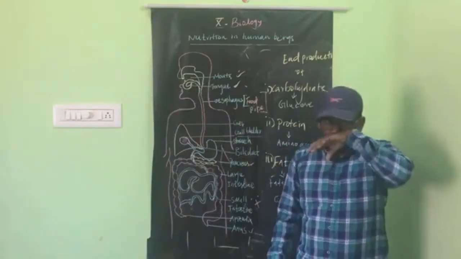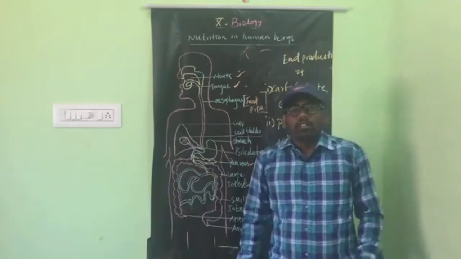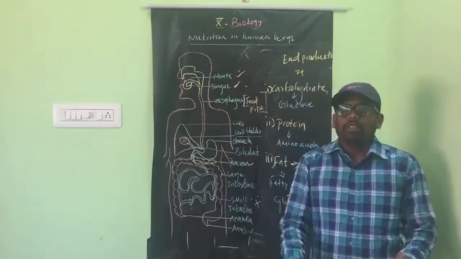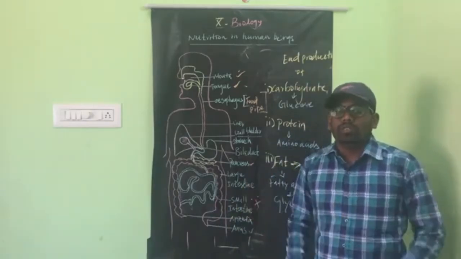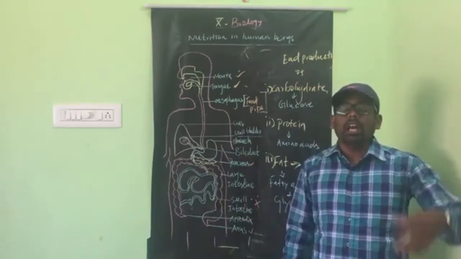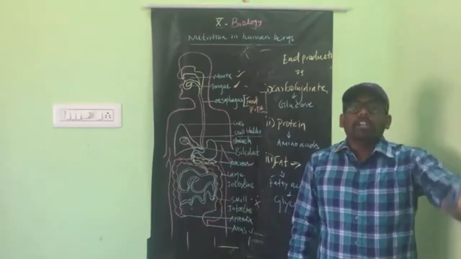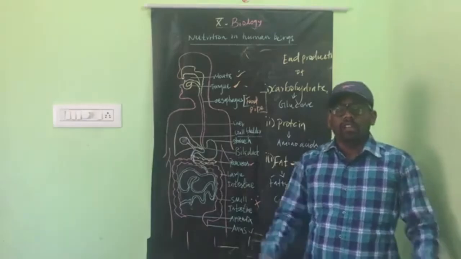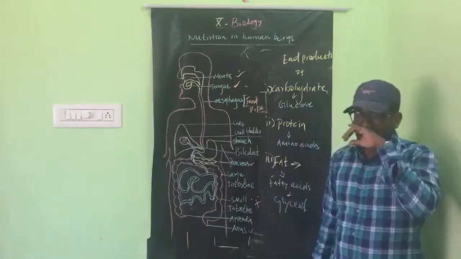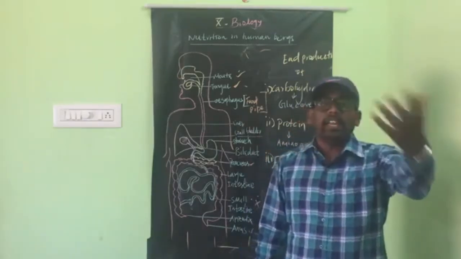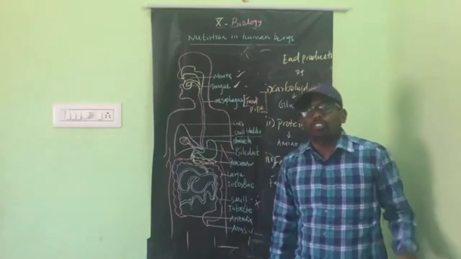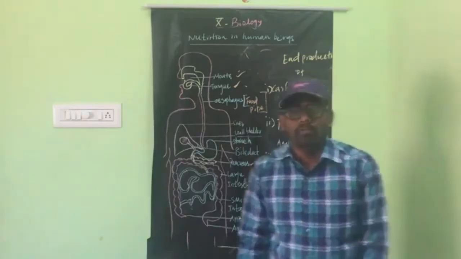Okay, the question will come. What is the role of enzymes? To break down the complex into simpler molecules, in a simpler and absorbable form. And what is the role of acid? Here acid means only HCl. What is the role of acid? To create an acidic medium for the digestion.